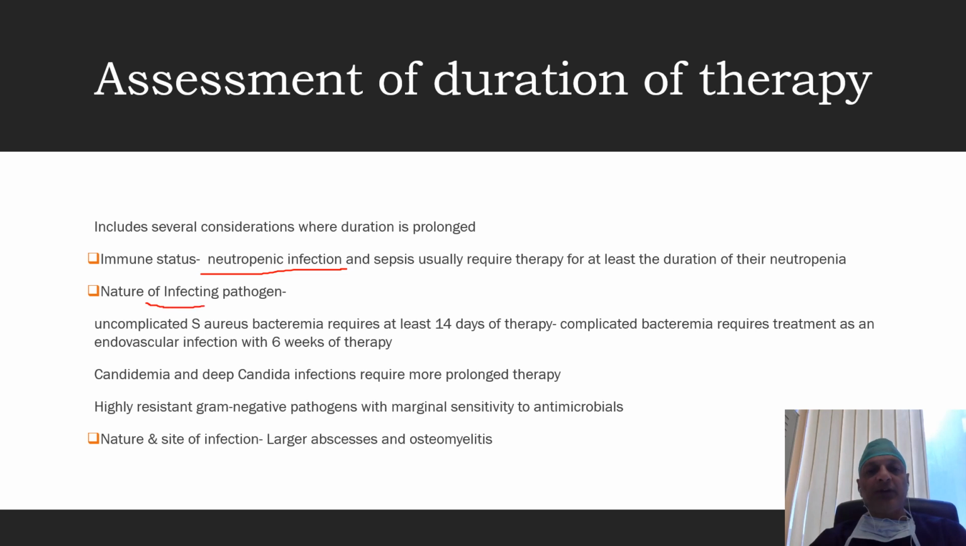Nature of the infecting pathogen also affects the duration of therapy. Like a patient with uncomplicated Staphylococcus aureus bacteremia usually requires therapy for at least 14 days, while a patient with complicated bacteremia requires treatment as an endovascular infection with 6 weeks of therapy. Here, complicated bacteremia means patients with endocarditis due to Staphylococcus aureus and patients with metastatic infection. Patients with candidemia and deep Candida infection require more prolonged therapy. Means in case of candidemia, it requires 2 weeks of therapy after the blood culture is negative.